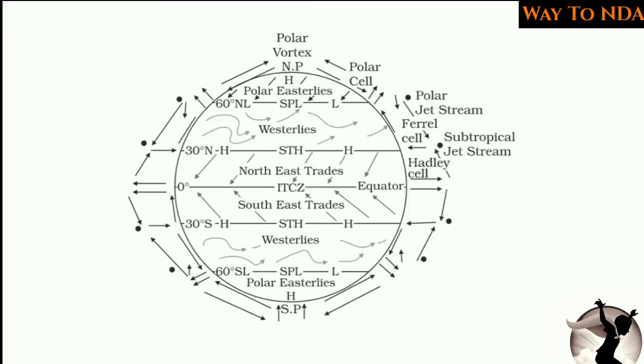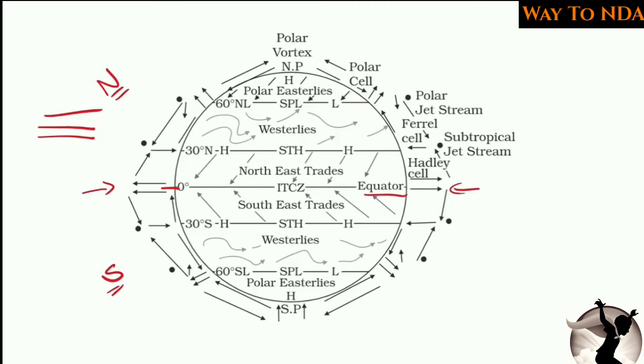If you see, you will find that the earth is divided by various latitudes. We know that the earth is divided by various latitudes, that is, the imaginary lines. The latitudes are the horizontal lines which are imaginary, which we have drawn on earth. So the first latitude, we know, is the equator, and it is at 0 degrees. The equator is at 0 degrees and it is dividing the earth into two hemispheres, north and south.